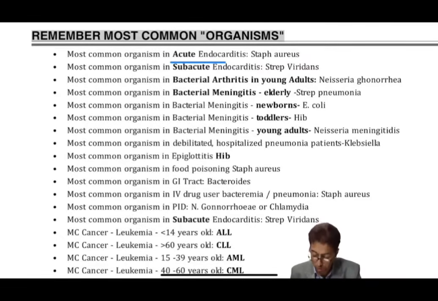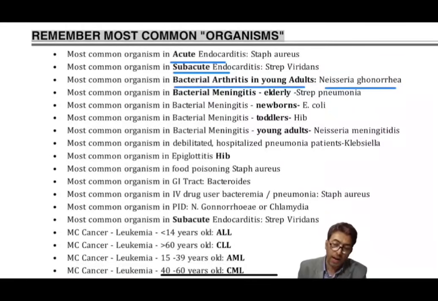Once we say something about acute, there is something which is subacute as well. And you should remember that Streptococcus viridans, which is different from staph, is the most common organism for subacute bacterial endocarditis. Now, as far as arthritis is concerned, especially in young sexually active individuals, the most common cause of bacterial arthritis in young males is Neisseria gonorrhea. So that's very important. And many of the times this has been got wrong by the students who appear in the exams, and this question has been repeated many a times.